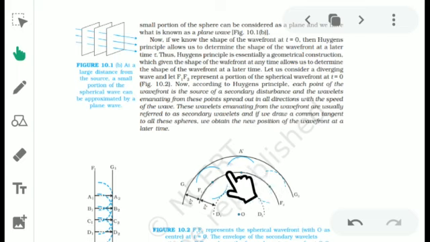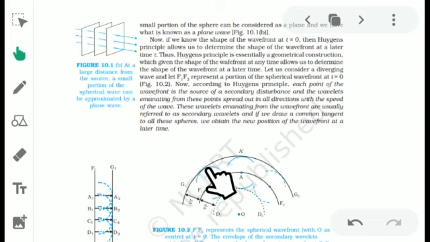Here we are considering equally distant points. Each point acts as a source of disturbance. You take this as the origin and a particular length as the radius. That length is because we want to find the position of the wavefront at a later time t.